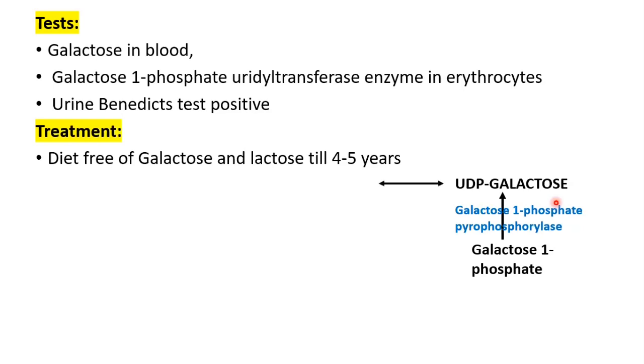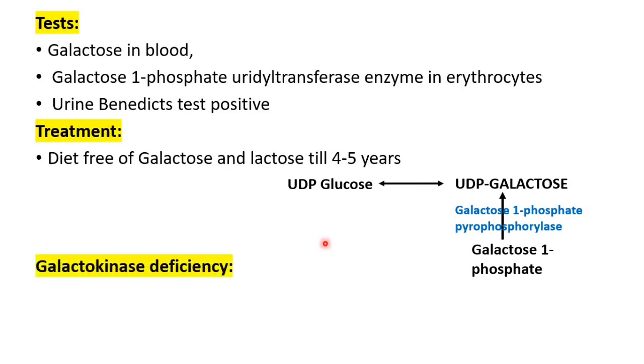And then, as we already saw, UDP galactose can also be epimerized from UDP glucose. But this is the main enzyme. Later, after 4 or 5 years of age, the child's liver enzymes will be active, and that's why it can convert into UDP galactose. So after 4 or 5 years, the child will not require a galactose or lactose free diet.